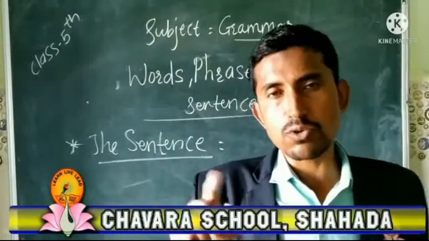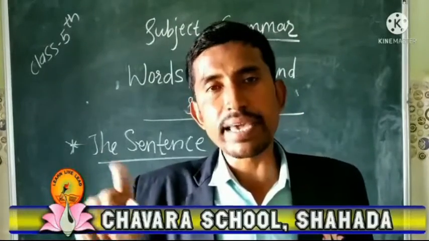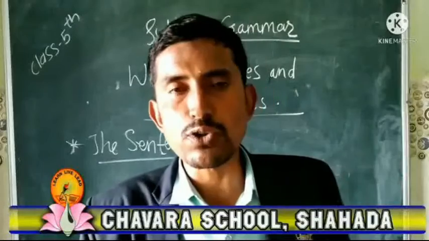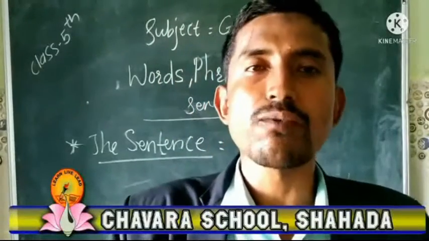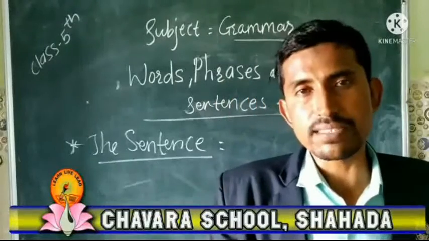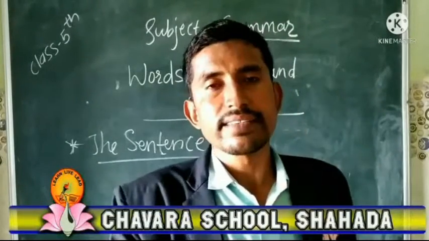The phrase is also a group of words, but it makes incomplete sense, and the sentence is also a group of words which makes complete sense. This is the difference between the phrase and the sentence.